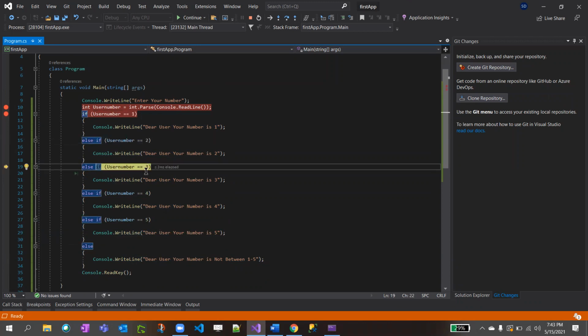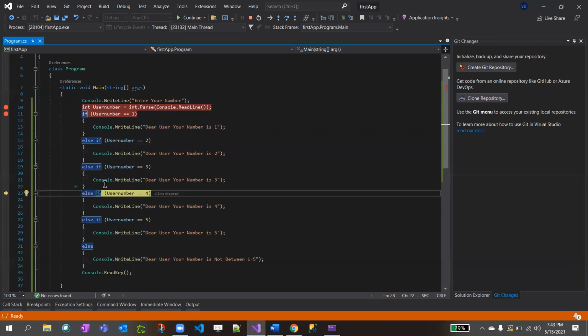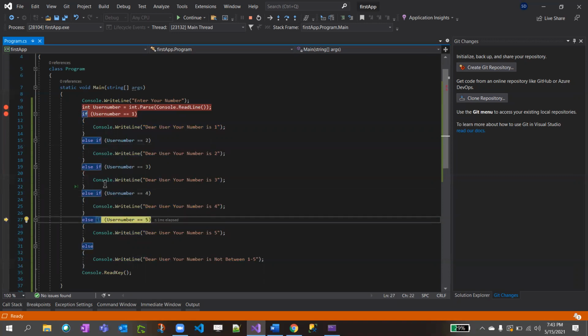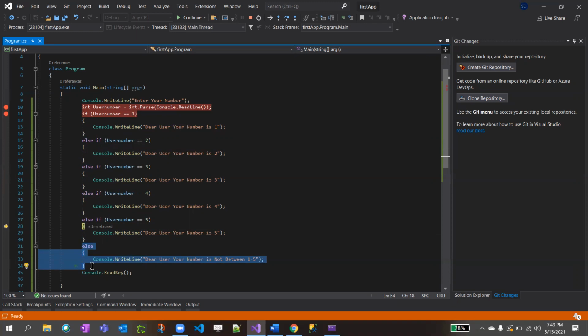The way if else if works is that it first checks in sequence. Is user number 5 equal to 1? False, right? It will go to else if, 5 equal to 2? No. And again it checks the same way. Since this is false, now it should go inside. So that means this condition is met. 5 equal to 5 is true. That's why it went inside. So this got executed and the next lines will not get executed. It will come out of that if else if else and directly execute Console.ReadKey.